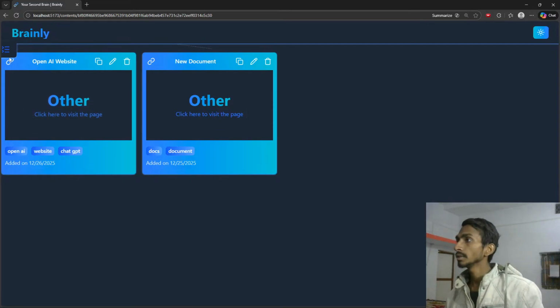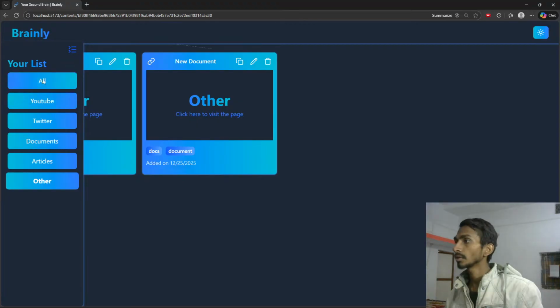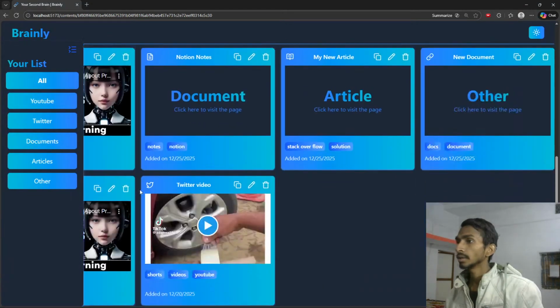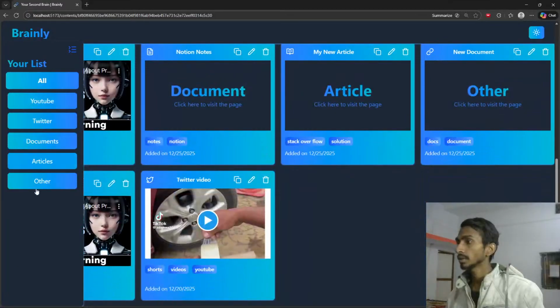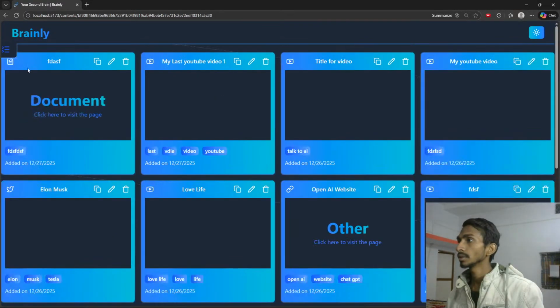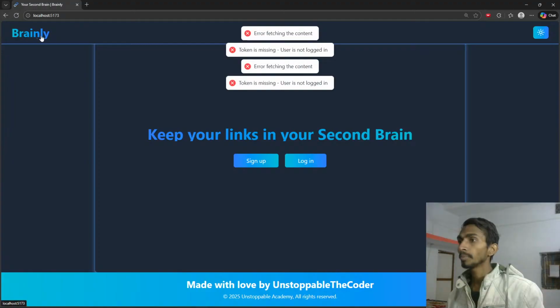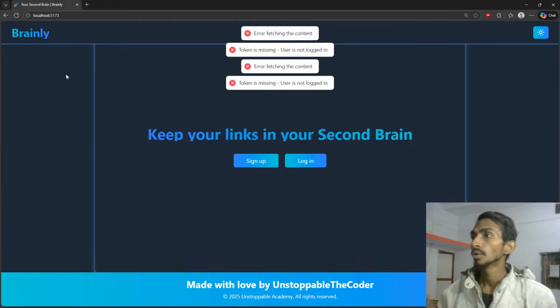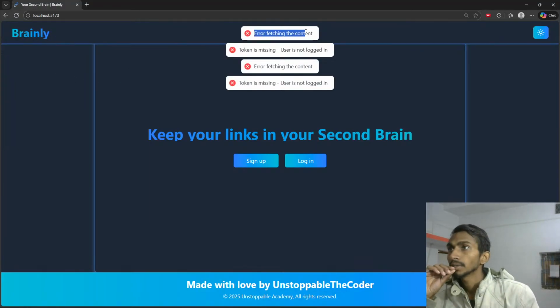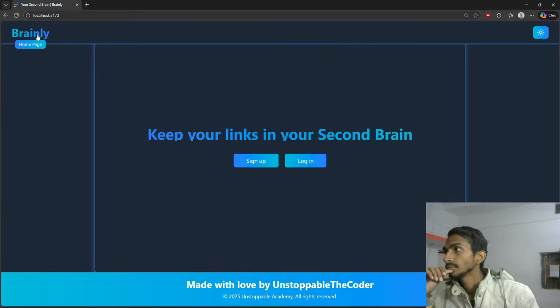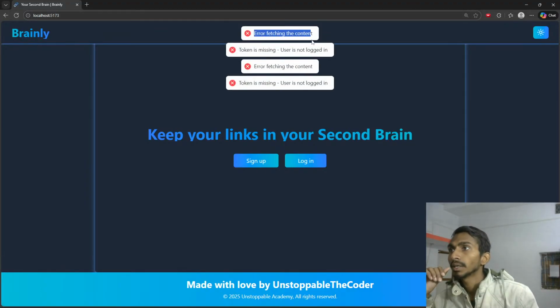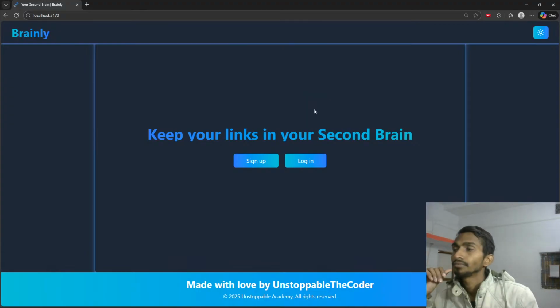I can click on any, I can even click on all, I can scroll here and there, nothing will happen, things work fine. I can even sort them. I can go to the home page, and when I go to the home page, I'm getting this error: error fetching the content or token is missing. If I reload it, I'm getting error fetching the content, token is missing, user is not logged in and all.